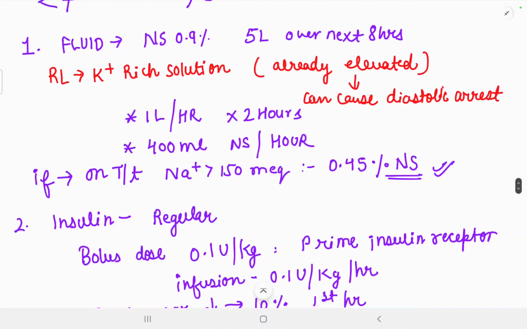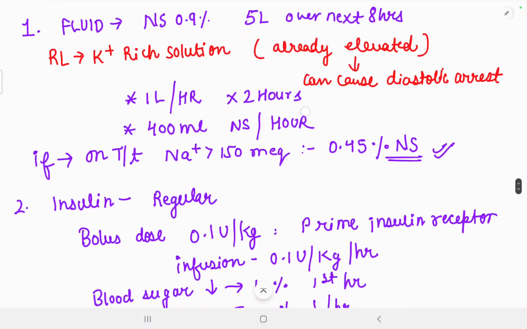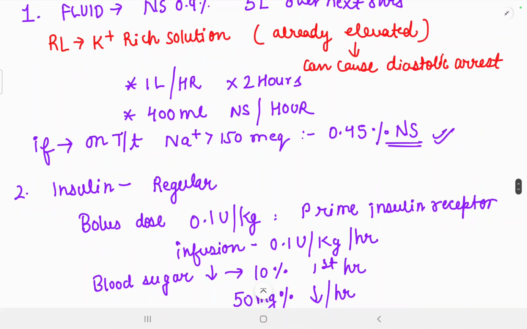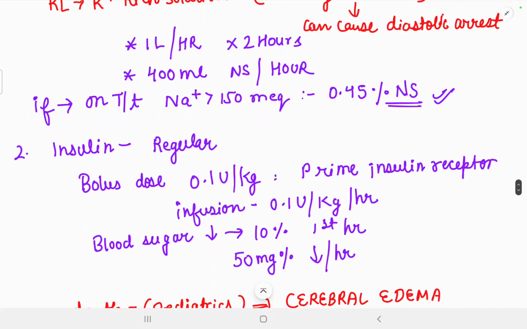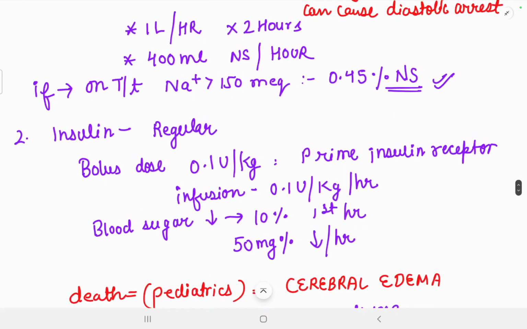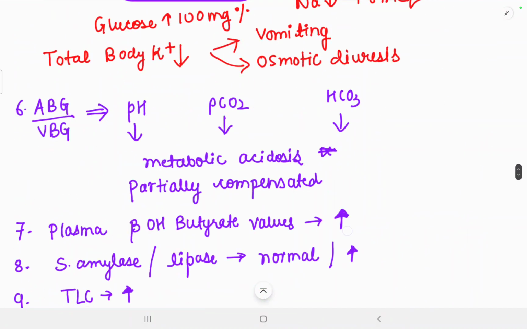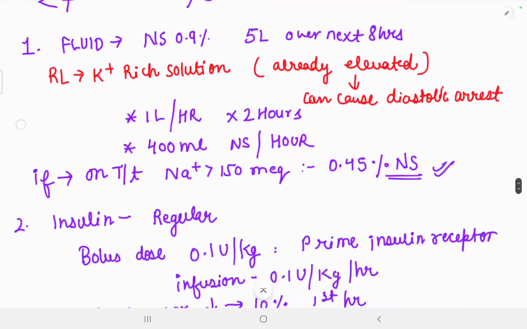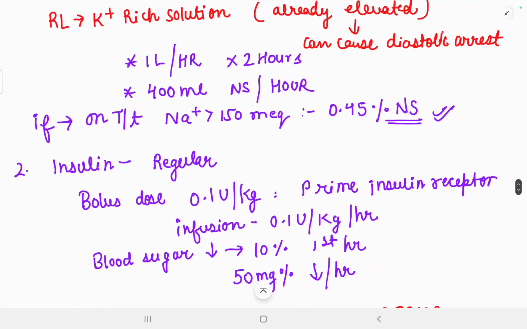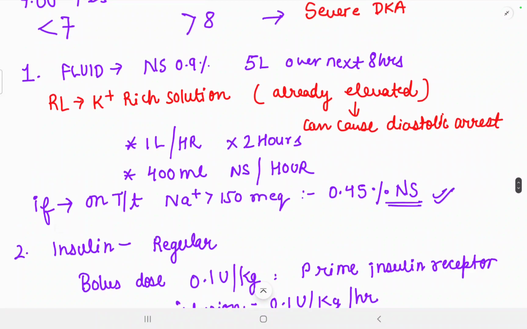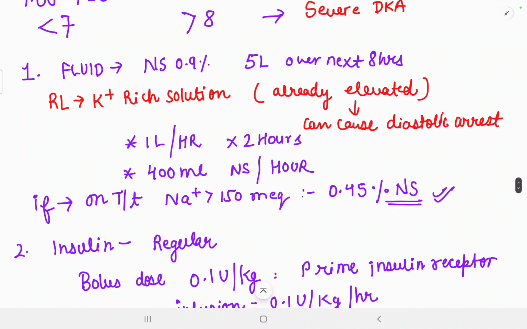All right, so 1 liter per hour for 2 hours. So first we'll do 5 liters over the next 8 hours, then 1 liter per hour for the next 2 hours, and then 400 milliliters of normal saline per hour. If on treatment the sodium ion concentration increases above 150 milliequivalent per liter, then we'll use 0.45% saline, reducing the concentration of the normal saline because sodium levels are elevated. In diabetic ketoacidosis, generally the sodium ion concentration is reduced, but if it becomes elevated on giving normal saline, then we'll decrease the concentration of normal saline.